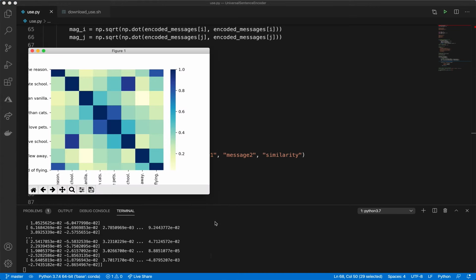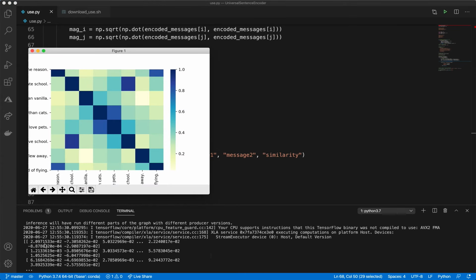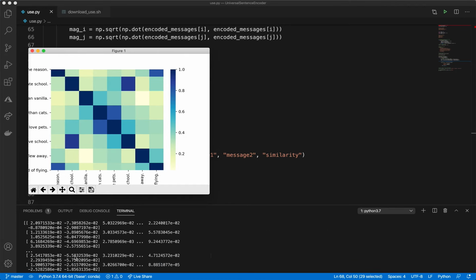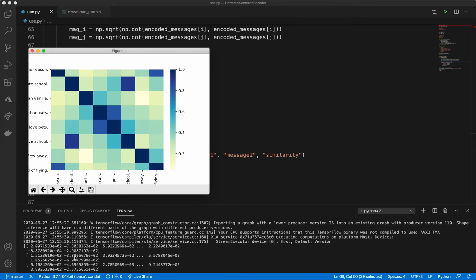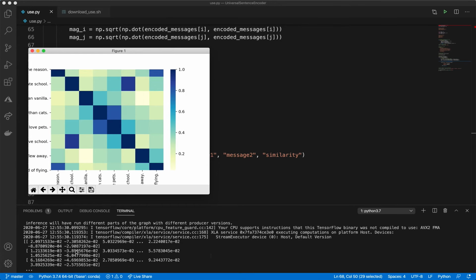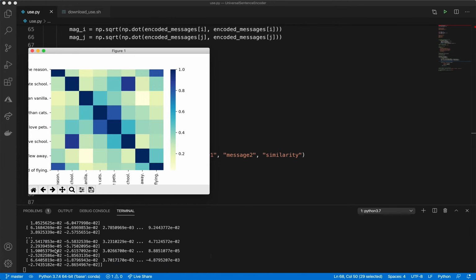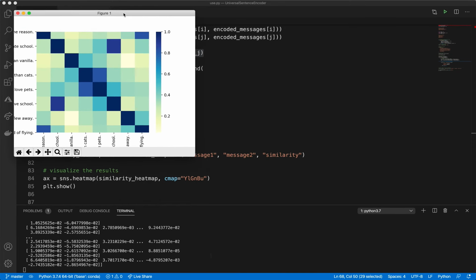So you can see below here that a numpy array got printed out. This is because I have that line in the code that prints out the encoding. So you can see it's a numpy array, and you can look at this in different ways if you'd like to when you're doing it on your own.